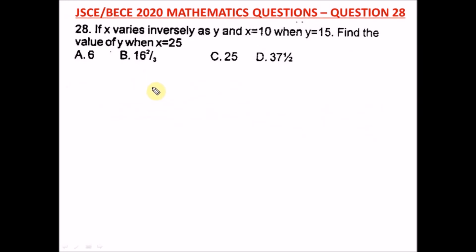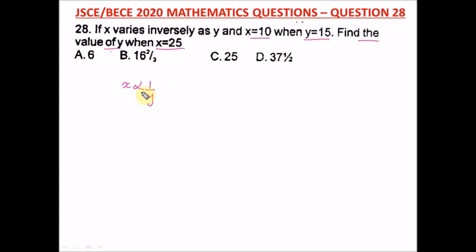Question 28 of the Junior WAEC 2020 Mathematics Past Question. That's your BECE exam. It says if x varies inversely as y. Let us interpret this together. X varies inversely as what? Y. That's 1 over y. And x is equal to 10 when y is 15. Find the value of y when x is what?